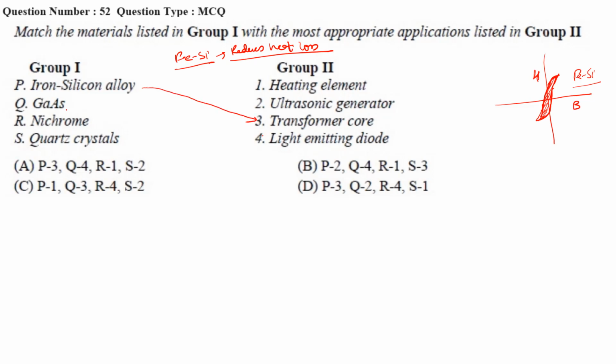Gallium arsenic, let it be. Next let us see nichrome. Nichrome, we know, is used in heating elements because it has very high resistance. It contains nickel and chrome, so that's why the name is nichrome. Quartz crystal is a piezoelectric material, right?